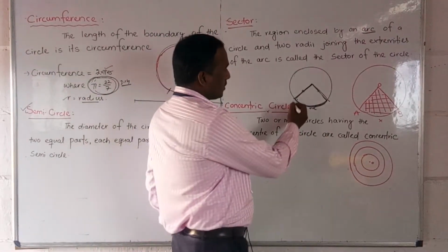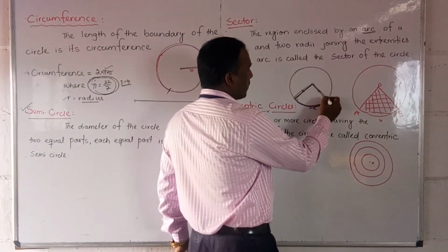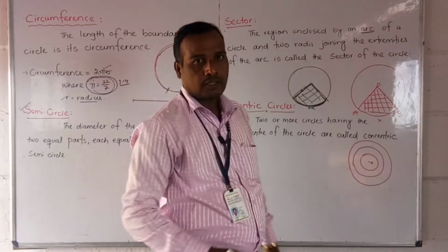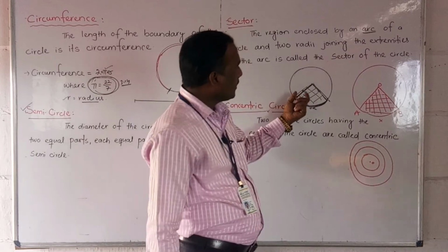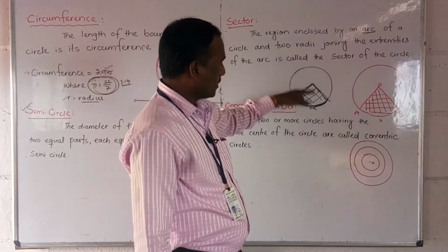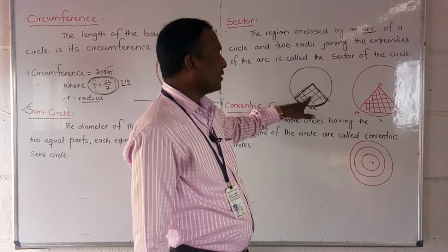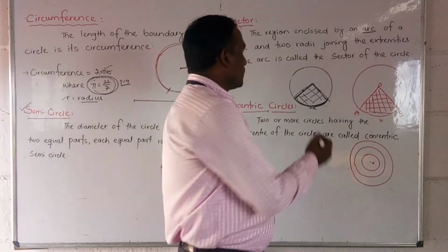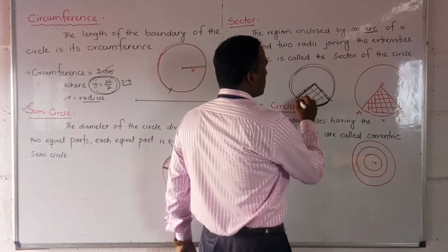When two radii are joined with one arc, this portion is called a sector. This is less than half of the circle, so it is called a minor sector. The remaining part is called a major sector, because the major arc is joined with the two radii.